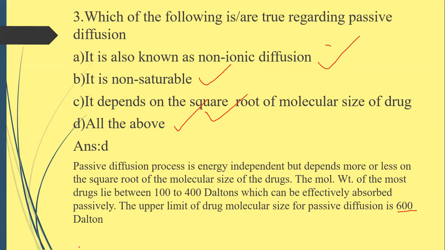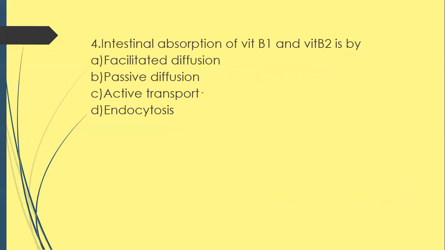It is very important. So once again I repeat, it is a non-ionic diffusion. It is a non-saturable process. It depends on the square root of molecular size of the drugs. Upper limit for passive diffusion is 600 Dalton.